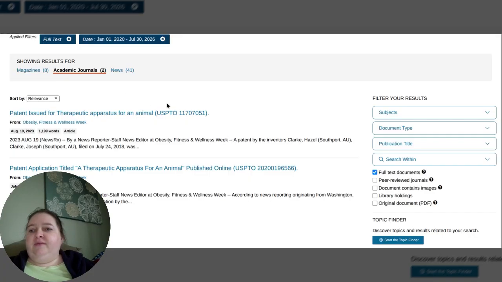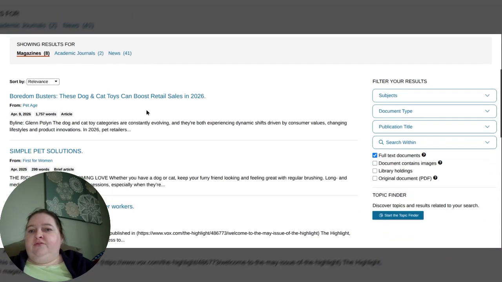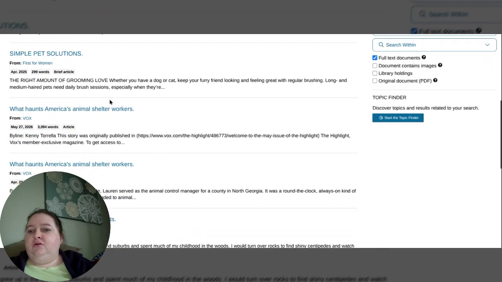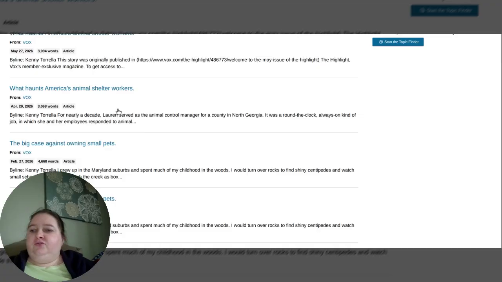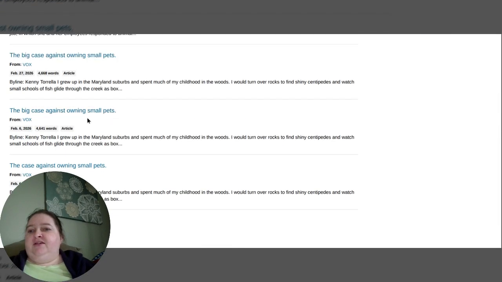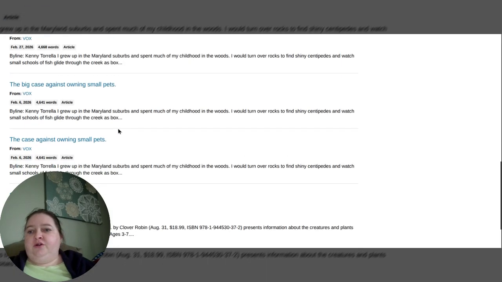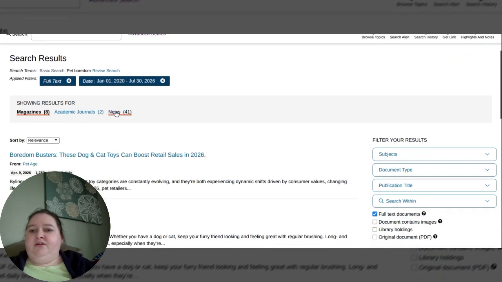Magazines 8. What do they have for the magazines? Boredom Busters. These cat and dog toys. That's interesting. Might help something else. Or might, if I was looking at how to prevent boredom, that would be a good one to have. The big case against owning small pets, not really what we're looking for, but you'll notice that it's the same article from Vox right here as it is here. We know that because it has the date right there. The word count is the same. Everything's the same. It's the same article. That will happen no matter where you are.